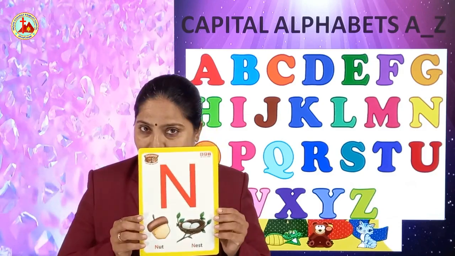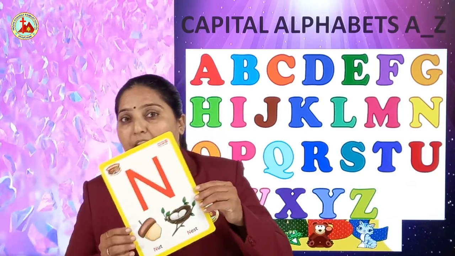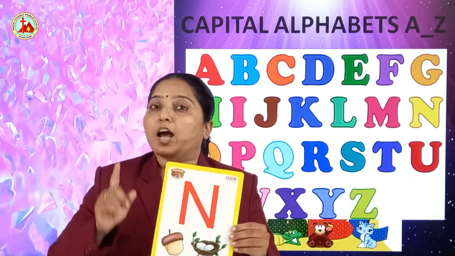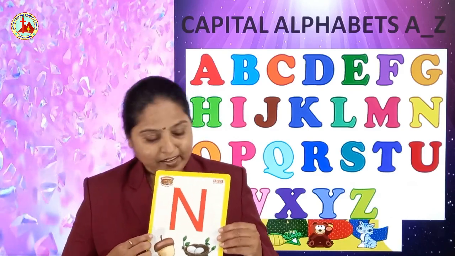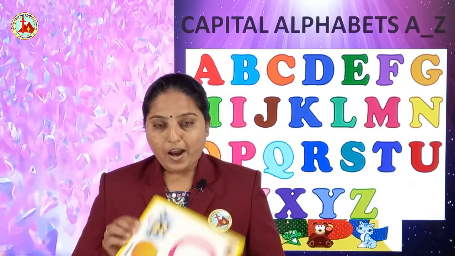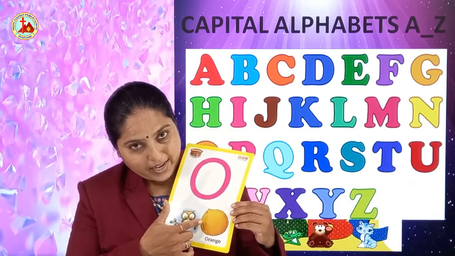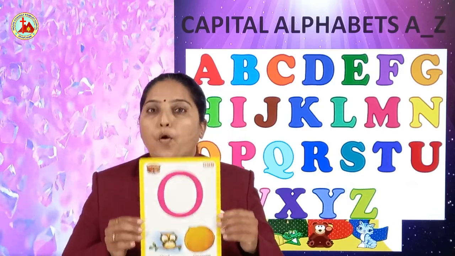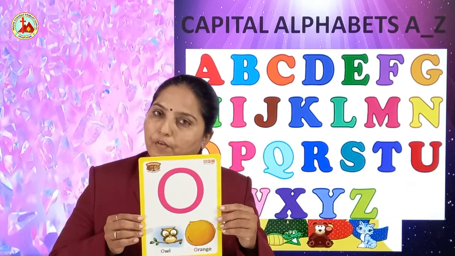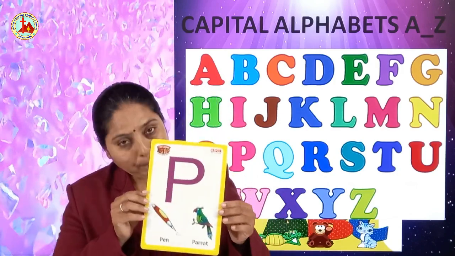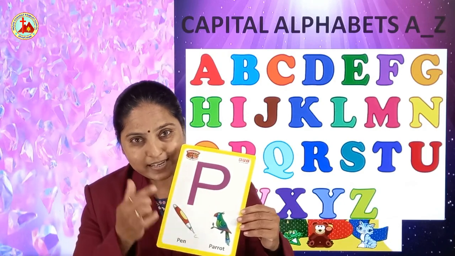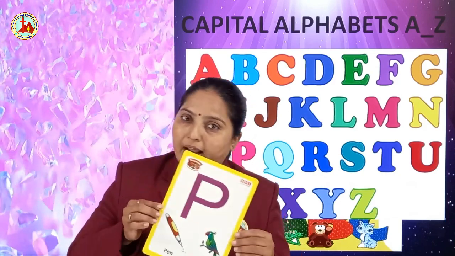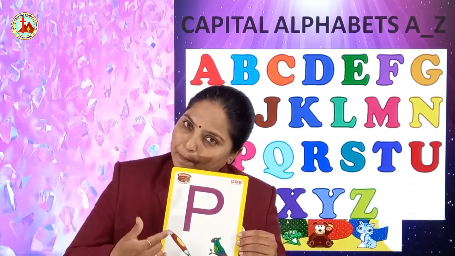After M, N. N for nest. Nest. Na is the sound of N. After N, O. What can you see? Orange. O for orange. Orange. O is the sound of O. After O, P. P for parrot. Can you see? Green color bird. P for parrot. Parrot. Pa is the sound of P.